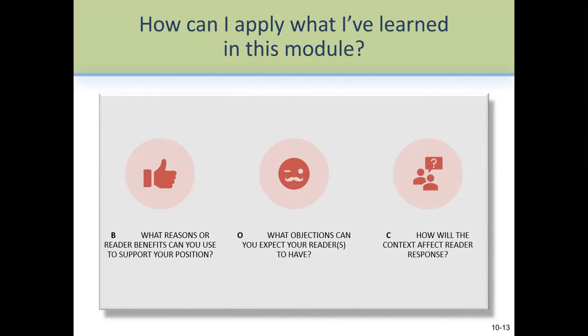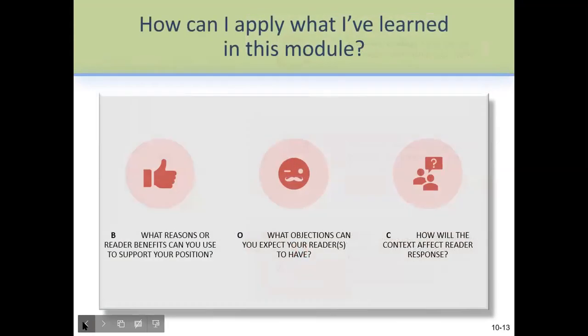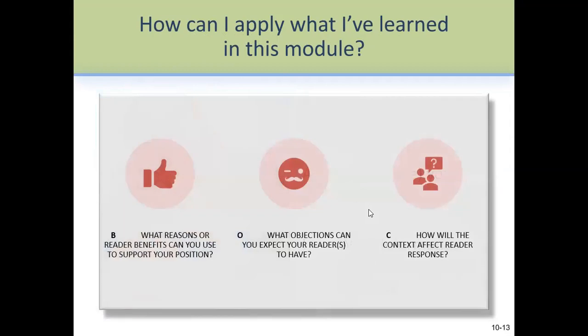So these six letters tell us to make sure that we follow them while composing any letter, any form of letter. What is the purpose, or in writing, why are we writing this for the reader? Who is the reader here, who is my audience, what do they expect from us, what feeling will they have after receiving this information, and what information should I add to my message? Is there any benefit for my reader audience who will read this? Is there any advantage for them? So we have to think about such things.